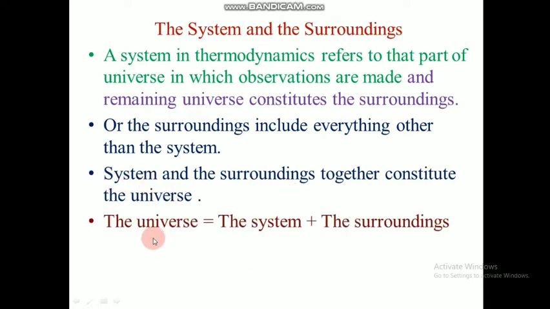So we can say universe is equal to system plus surrounding. The surrounding is the universe without the system. Hence universe equals system plus surrounding. So the system and surrounding constitute together the universe.